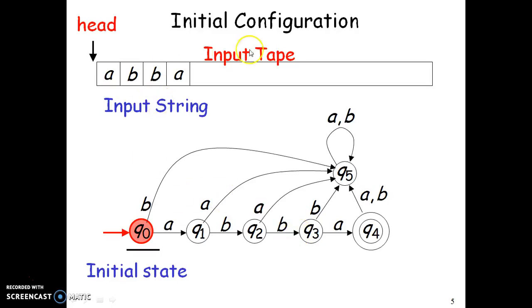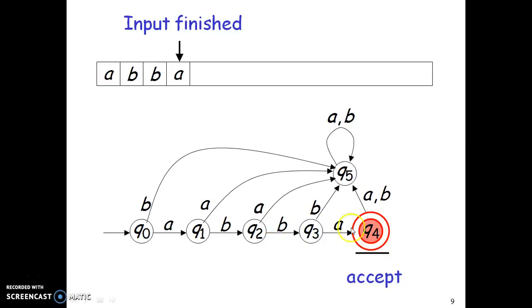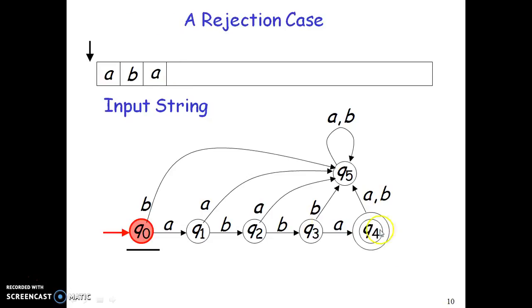For the given input tape, initially the head is at the starting symbol, and the starting symbol is going to be consumed by the initial state of the given transition graph. By consuming the initial symbol small a, q0 on small a goes to q1, q1 on b goes to q2, q2 on b goes to q3, q3 on a goes to q4, which is nothing but an accepting state. This is the pure case of an accepting case.